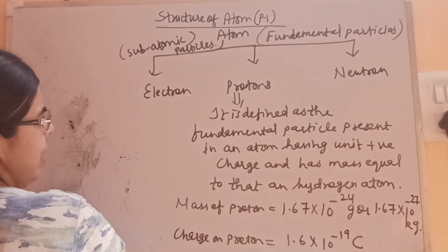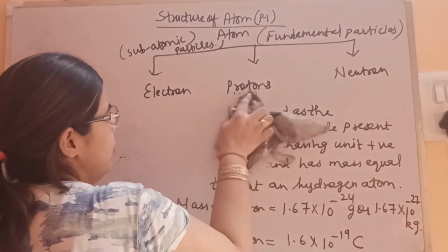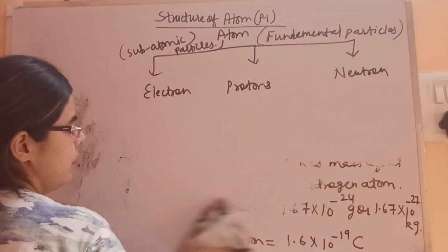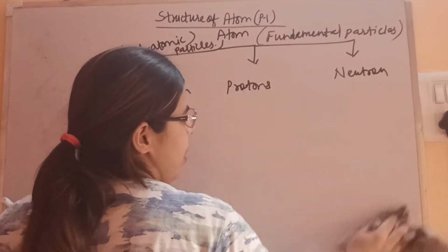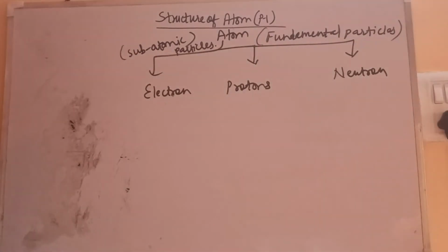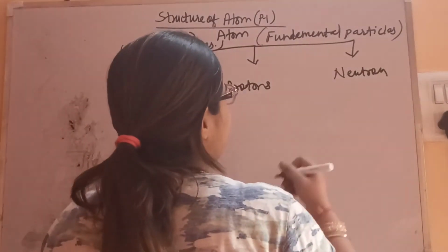Fine. Now let's see the last one. The last one is neutron. Neutron is very simple, as we know that it is not having any charge.